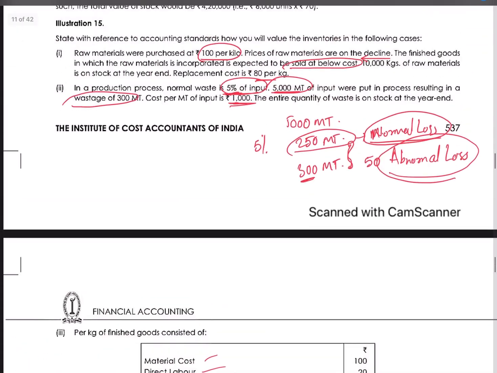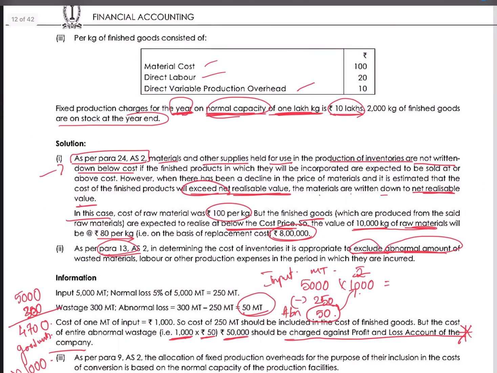Okay, next, the third part. Now here, for the finished goods they have given the per kg price list: material cost, direct labor, direct variable production overhead. They have given the per kg prices, and they have given fixed production charges for the year on a normal capacity of 1 lakh kg as 10 lakhs.